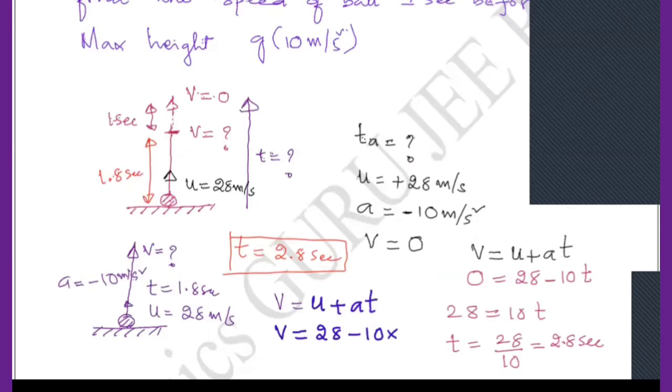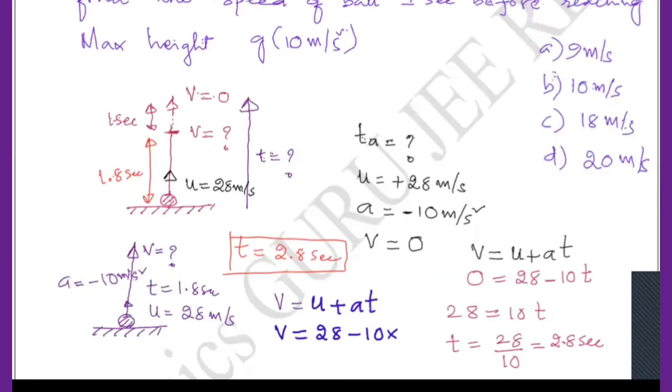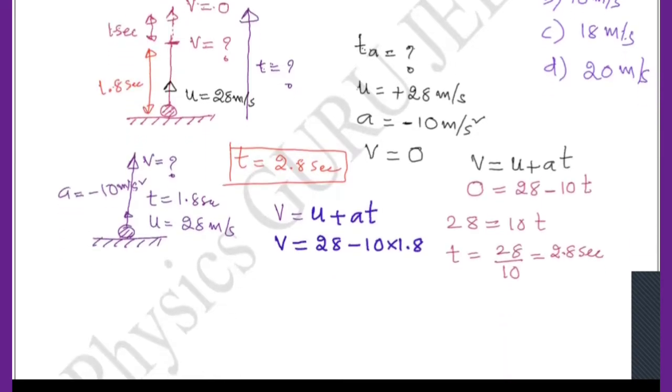Right? So this is nothing but 1.8. Now V is equals to 28 minus 10 into 1.8. How much will it be? 18. Okay. So V is equals to 28 minus 18. How much will it be? 10 meter per second. Very good answer. That means this is nothing but a velocity before reaching